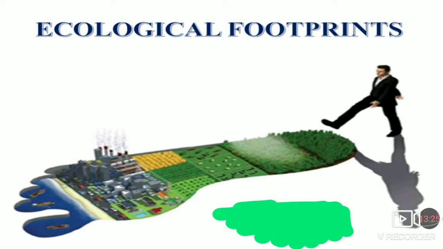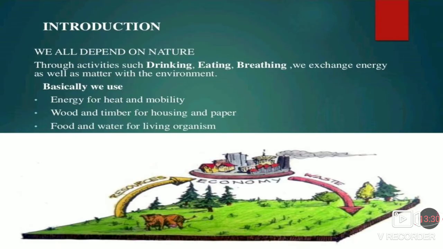What is ecological footprint? Introduction. We all depend on nature. Through activities such as drinking, eating and breathing, we exchange energy as well as matter with the environment. We use energy for heat and mobility, wood and timber for housing and paper, and food and water for living.